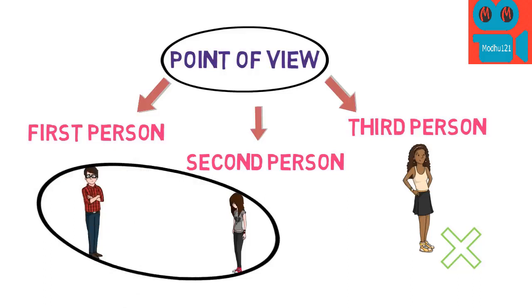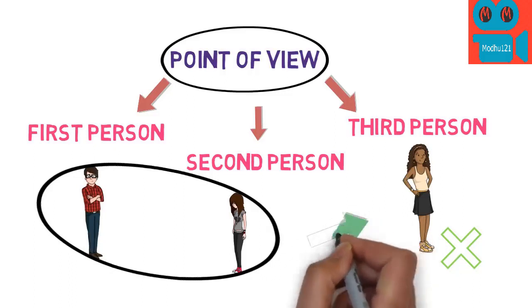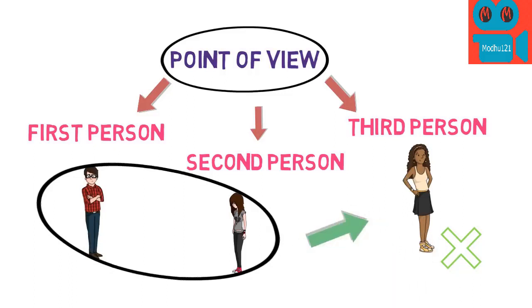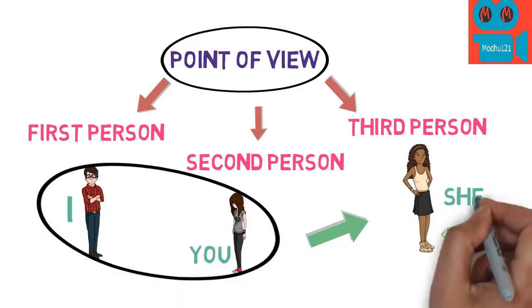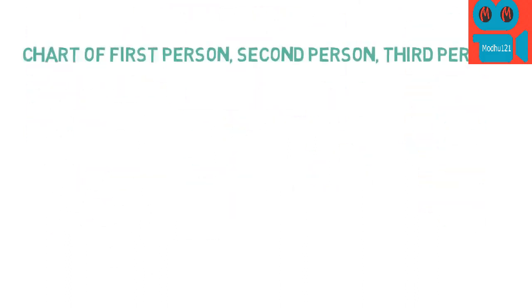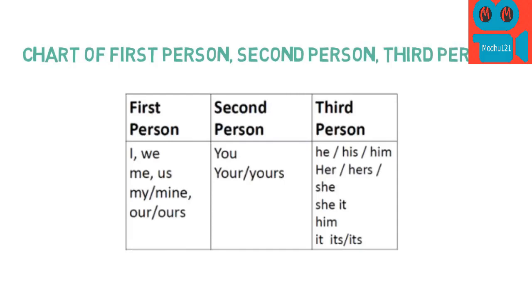Isha is the second person as she is the one who is listening to Ravi. And Nikita is the third person as she is not present in the room while they are talking. And Ravi may be talking to Isha like this: I am telling you that she is very beautiful. For the complete chart of first person, second person, third person, please refer to this image.